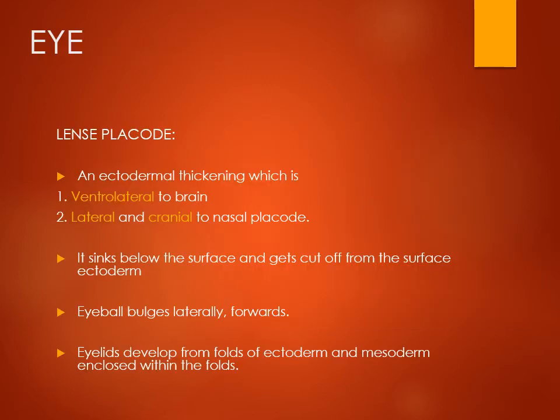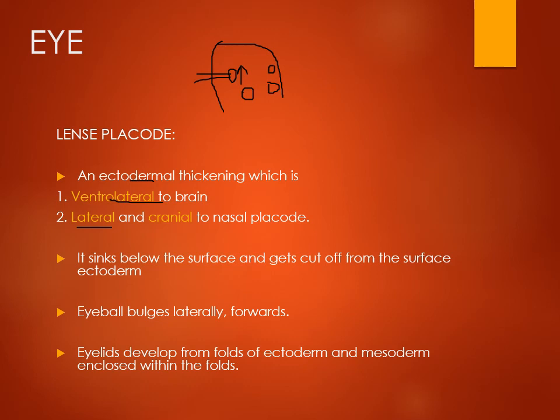Now coming to the eye. Development of the eye is by formation of the lens placode, as we saw with the development of the frontonasal process. There is development laterally of the lens placode, and then formation of the nasal placode. These lens placodes are ectodermal thickenings present ventrolateral to the brain, lateral and cranial to the nasal placode.